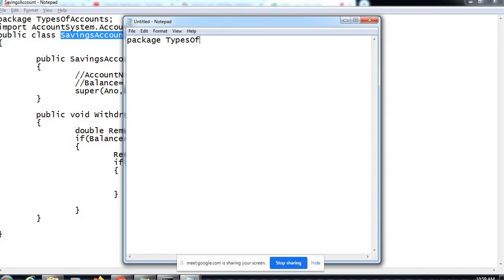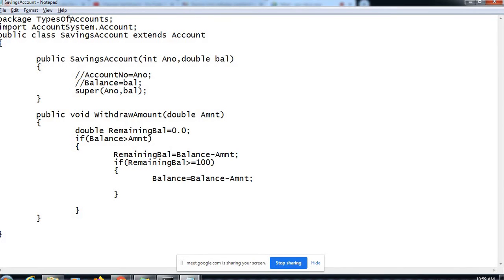So if you have a class written in a separate file, like in this file you have a package clause, types of account, whatever classes you write in this file would be part of the same package, types of accounts. In a given Java file you can have only one package clause, so all the classes written in that file belong to the same package which you have mentioned here.